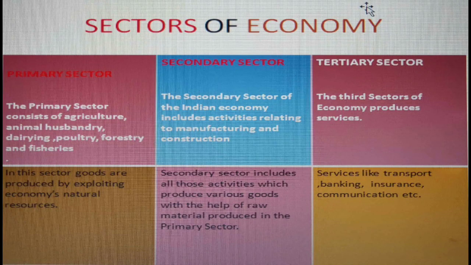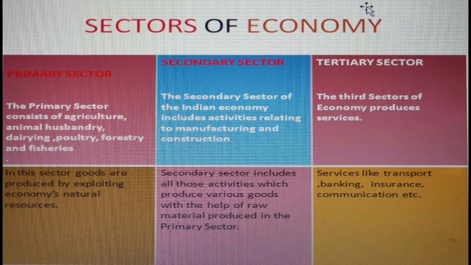Now let us discuss the sectors of the economy. Sectors of the economy are broadly categorized into three parts. First, the primary sector. The primary sector consists of agriculture, animal husbandry, dairying, poultry, forest, and fisheries. In this sector, goods are produced by exploiting the economy's natural resources.